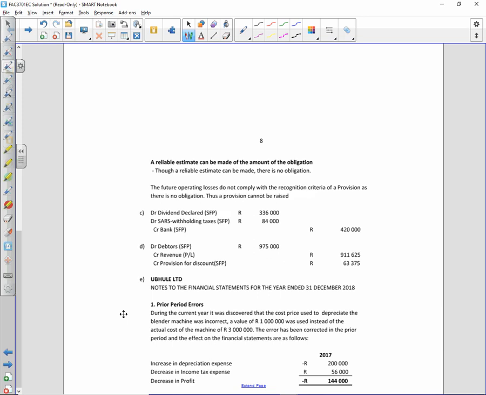We're going to basically credit our bank with 420 when this is paid. Credit bank 420. 20% of that is the 84,000. So if you want to put the calculation there, that would be 420 times 20%, and the difference would be your dividend declared.